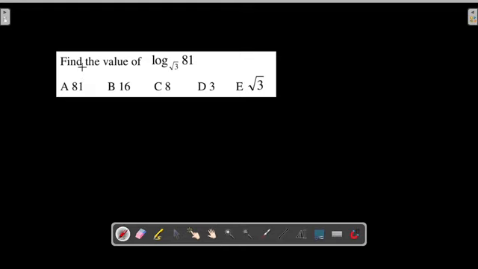So the question is: find the value of log to base square root of 3 of the number 81. The options are A, 81; B, 16; C, 8; D, 3; and E, root 2.